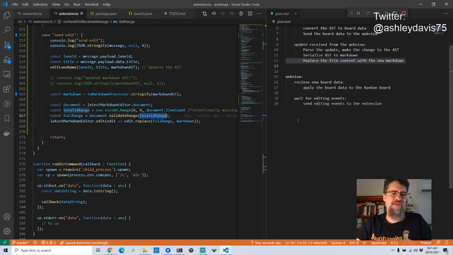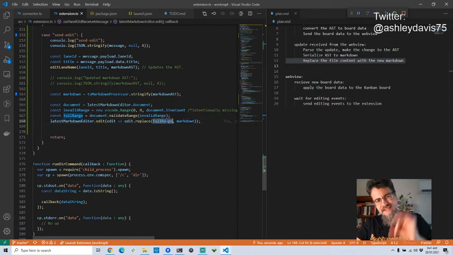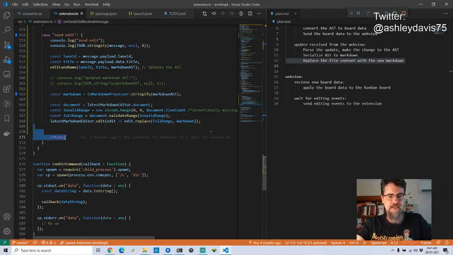This sounds really weird, but this is a bit of a workaround, I guess, to the fact that you can't actually get the full range of a document through the API, through this document interface. So we've got the full range, and we're editing the active document, or the latest Markdown document that we selected. We're replacing the full range of the document with the new version of the Markdown.